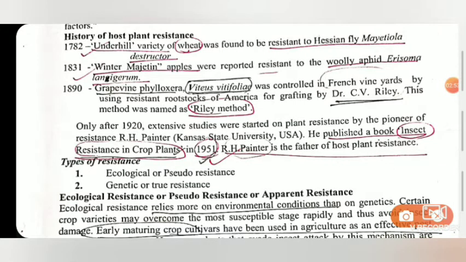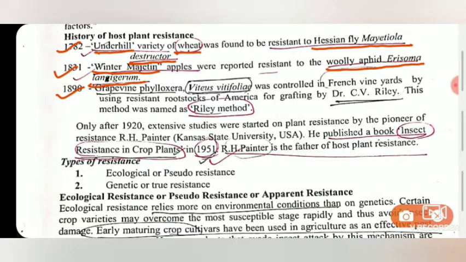In the history of host plant resistance I have given here only 1782, 1831 and 1890, but there are still some other important achievements in history which I will discuss in the next video. For now these three are important ones. First, in 1782, Underhill, a variety of wheat, was found to be resistant to the Hessian fly, Mayetiola destructor. Then in 1831, Winter Majetin, a variety of apple, was found to be resistant to woolly apple aphid, Eriosoma lanigerum.